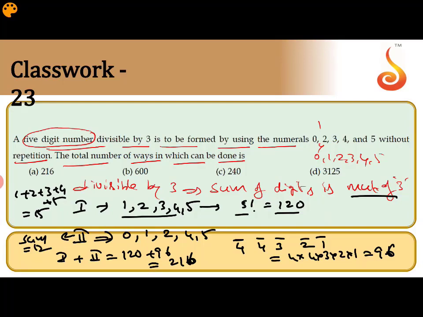That's why the first place has 4 choices, the second 4 choices, the third 3 choices, then 2, 1, because repetition is not allowed. So the number of choices for the second case is 96. The first case is 120. The total is 216. So the total number of ways in which this can be done is 216. Option A is correct. I hope you understand this question.